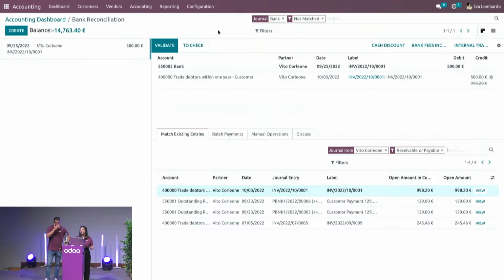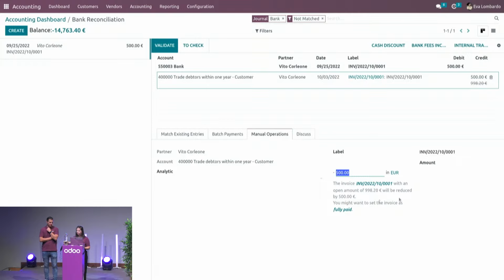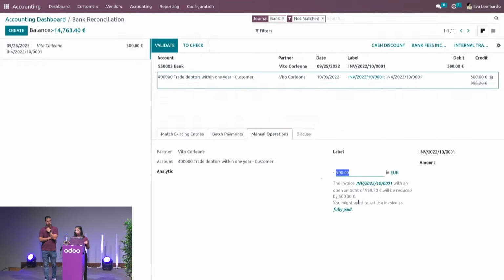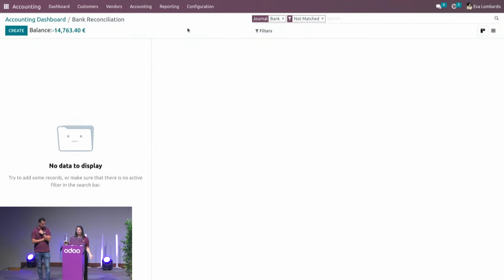Here it's a partial payment. So Odoo has recognized the invoice, but will only reconcile it partially. If you want to change that and fully reconcile the invoice, you click on the amount, and in the manual operations tab, you have the fully paid button available. By clicking on it, it will put everything as the full amount and the difference into an open balance. I just want to go back to the partial payment again, so I can click again and reach the 500 only. And I'm good with the reconciliation here.